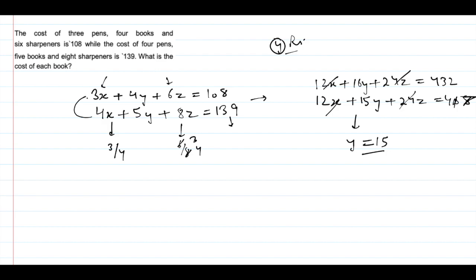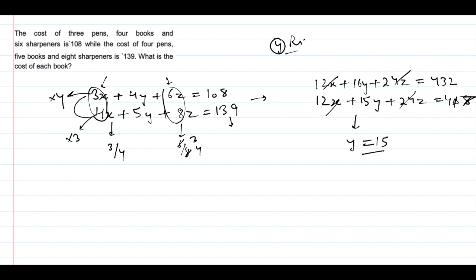Okay, and this will be simple: you just find the LCM of these two, and you have to multiply in such a way that both will have the same values. So the LCM of 3 and 4 is 12, so I multiplied this by 4 and multiplied this by 3. Okay, I hope you got this.